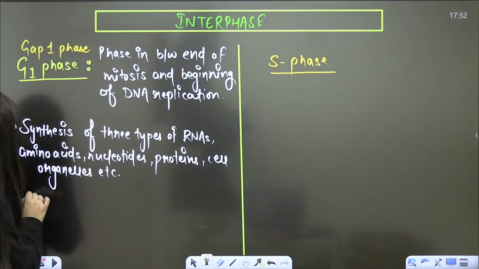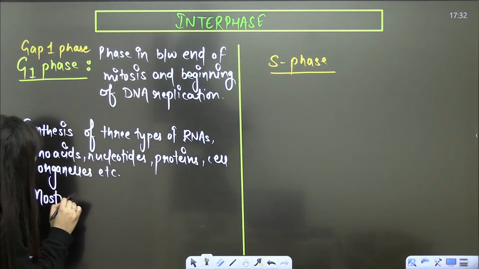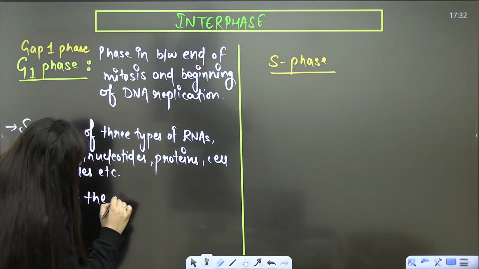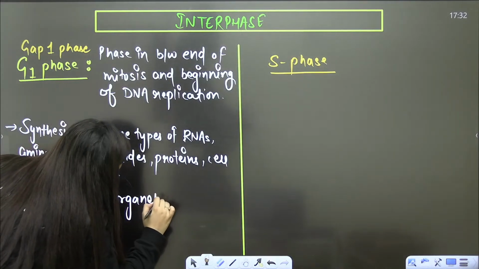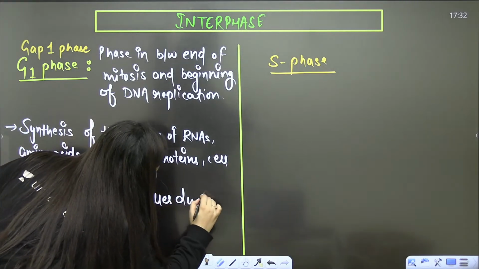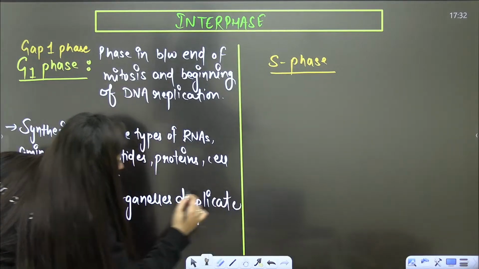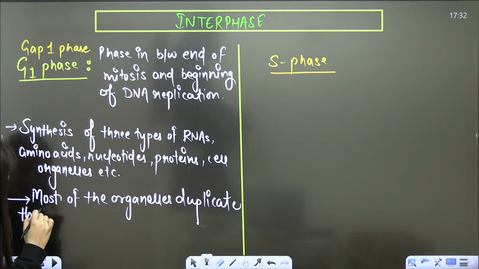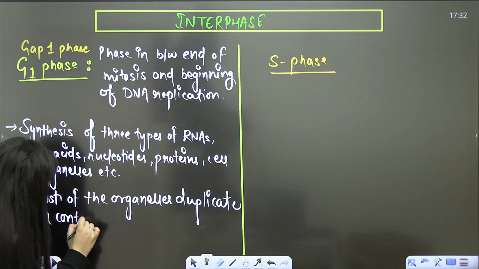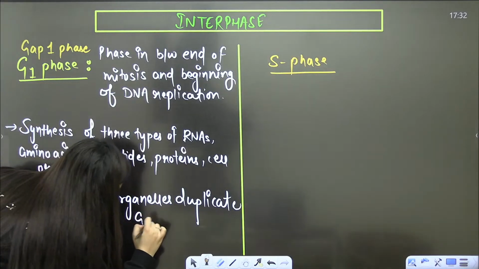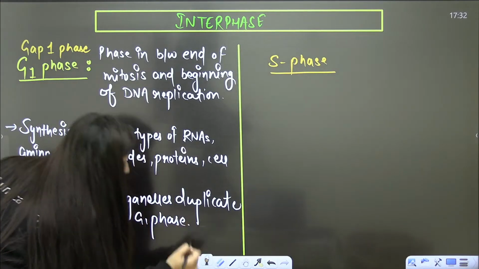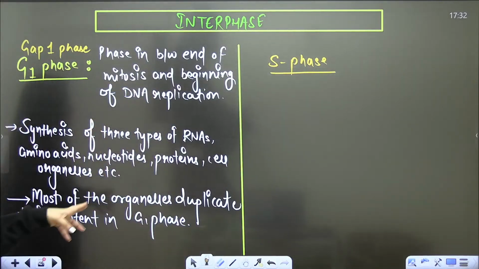Here you can also write down that most of the organelles duplicate their content in the G1 phase, in this gap 1 phase. Means mostly organelles will get duplicated in this G1 phase.